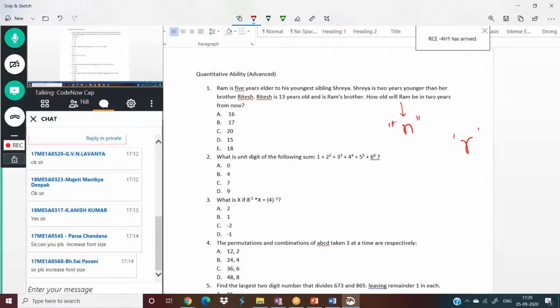Sir, please increase letter size. Guys, I'm writing it in a bigger way. You please increase your screen size. You can zoom in, no problem. Actually, I'm writing bigger words. And see, total I have n numbers.